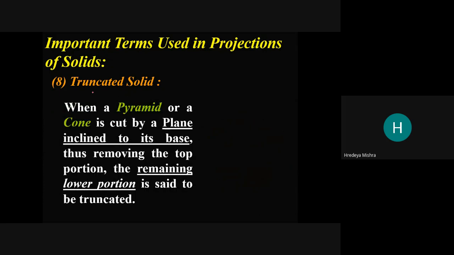Truncated solid. When a pyramid or cone is cut by a plane inclined to the base and the top portion is removed, then the remaining lower portion is called the truncated solid. In the previous case, the cut was parallel to the base, but here it is inclined to the base, like this.